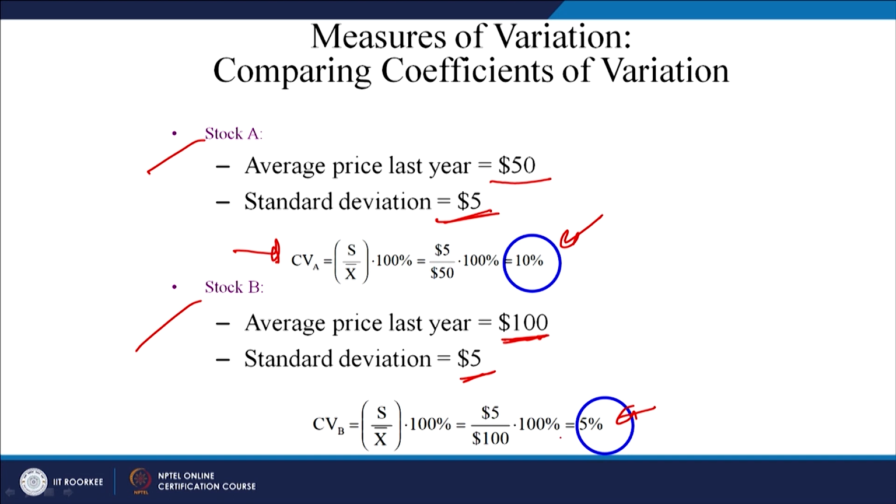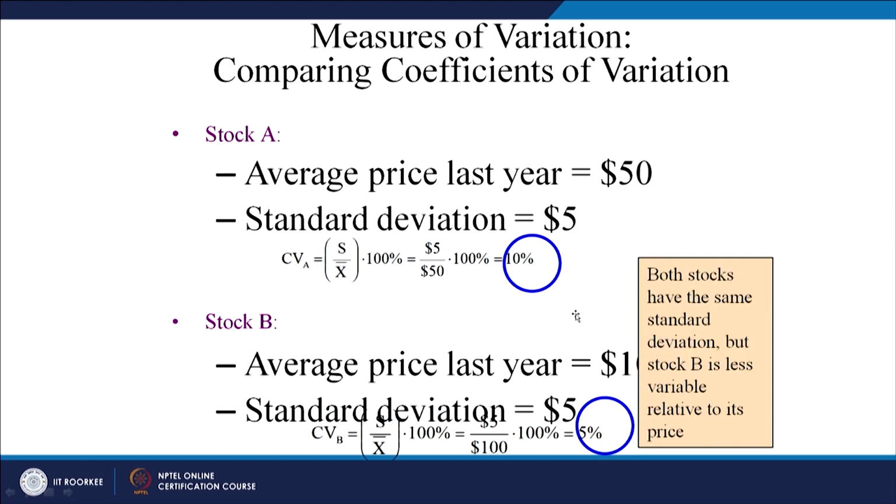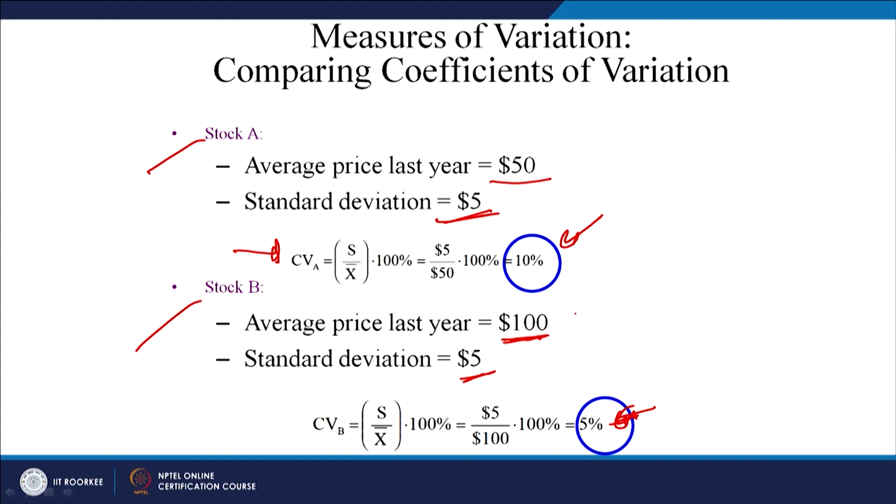So, this is how you can compare them. Which is a better stock? This one, the least out of these 2, right. So, this is how you can compare different distributions and select the best one.